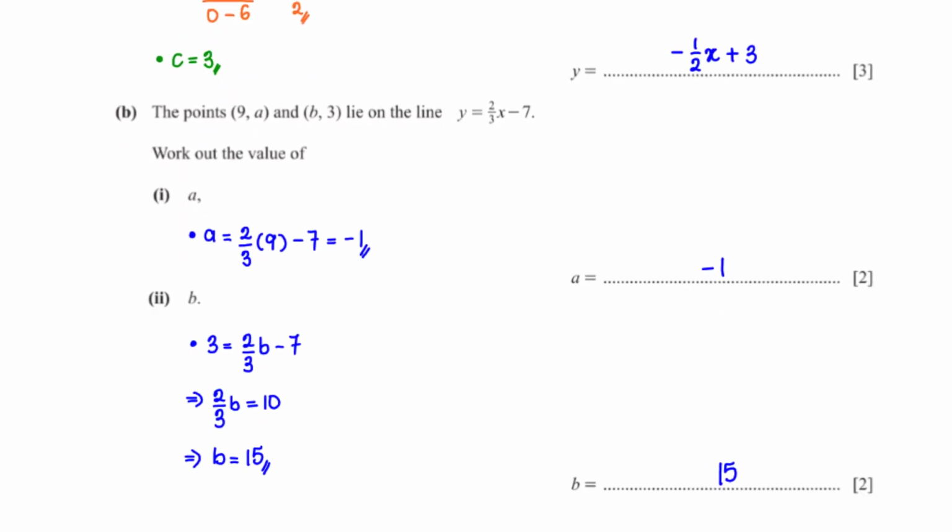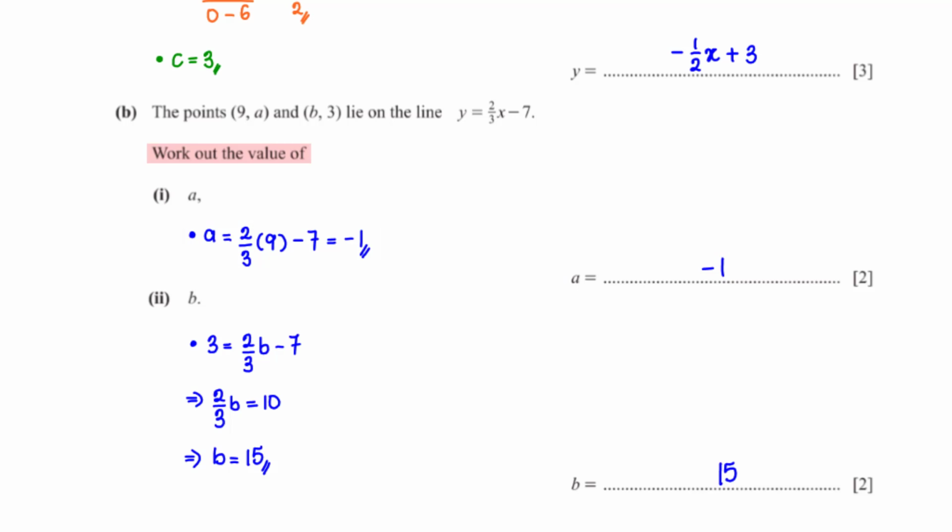The points (9, a) and (b, 3) lie on the line y equals 2 over 3 x minus 7. Work out the value of a. a is the y-coordinate of the point whose x-coordinate is 9. So to get a, we plug in x equals 9 into the equation of the line. This gives us a equals 2 over 3 times 9 minus 7, which is equal to -1.